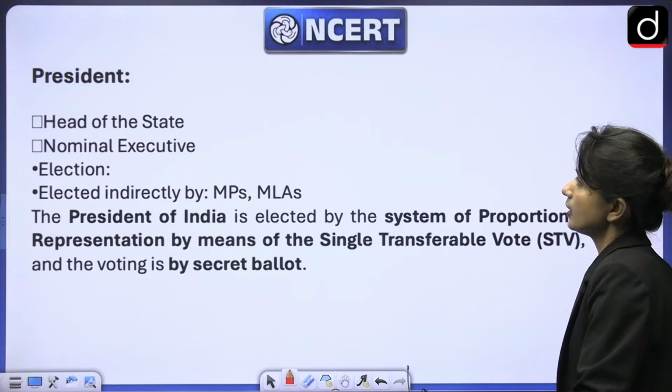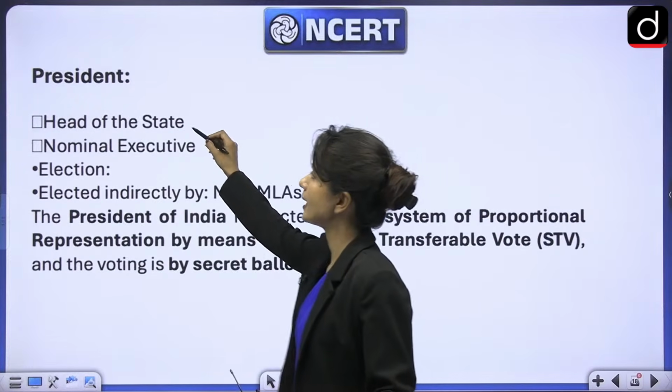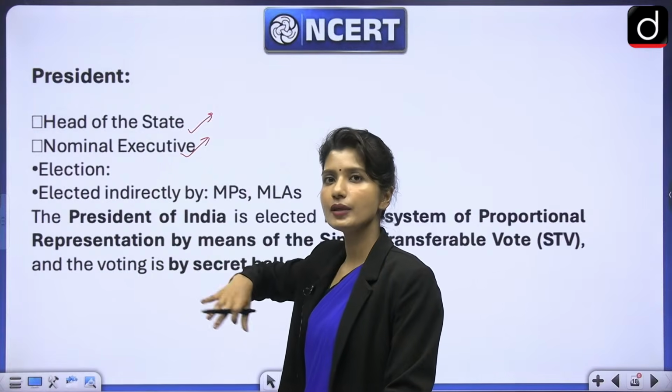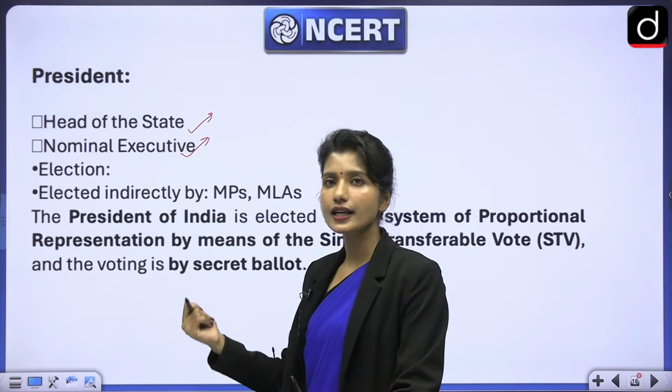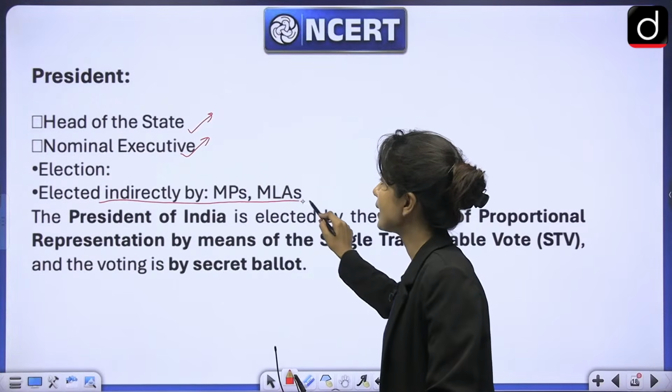Next, president. We have already talked about it, but let's quickly sum it up. He's the head of the state, nominal executive, as I told you, just for the namesake. He'll be doing everything but on the aid and advice of Council of Ministers. Then he is elected indirectly by MPs and MLAs.